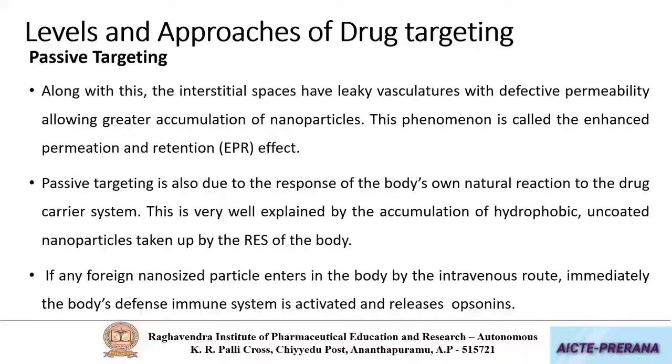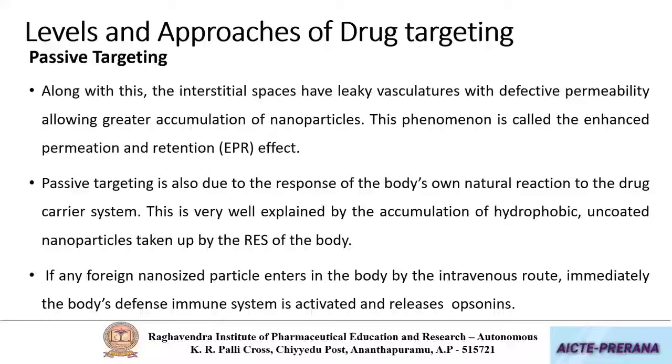So the mechanism by which the drug concentrates in the tissues in the case of passive targeting is the EPR effect, enhanced permeation retention effect. This is one of the important points that you have to remember, the EPR effect.